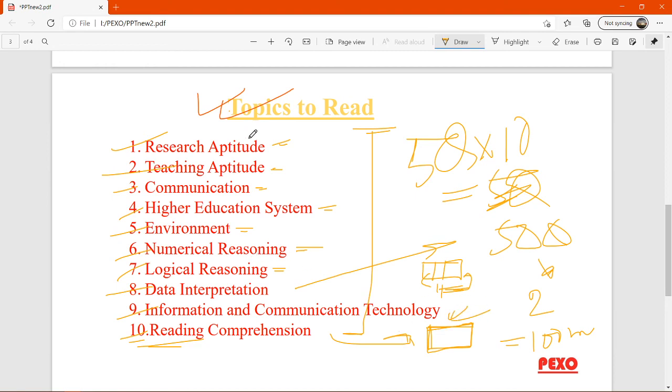Okay, so these are the broad topics. In the next slide, or in the next video, I will share the detailed strategy of each topic.